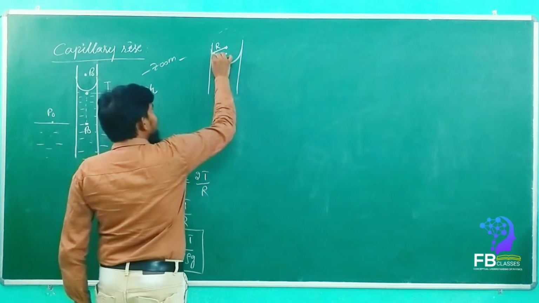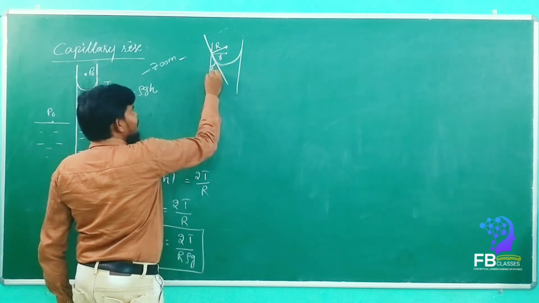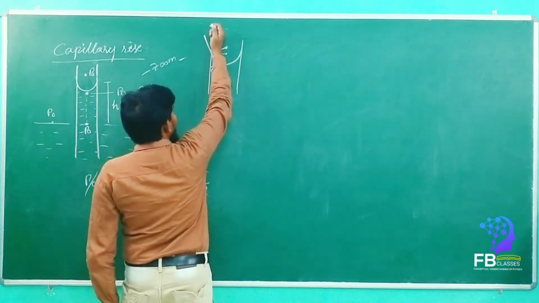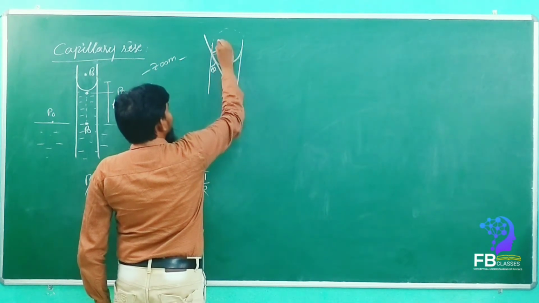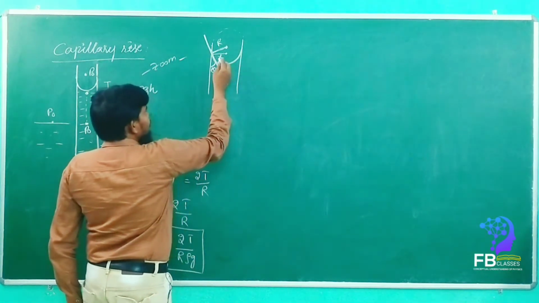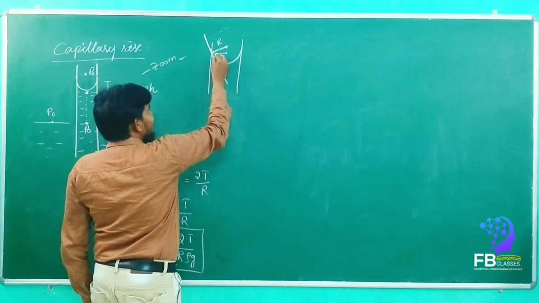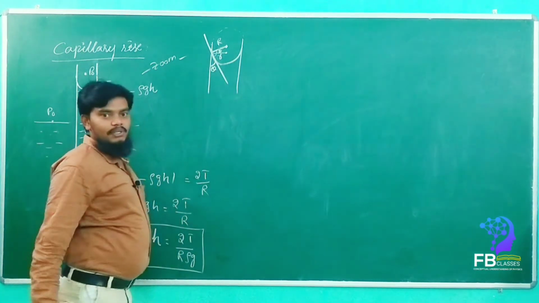Now see here. I draw the tangent and this is the angle. See now what will happen. If it is theta, then it is 90 minus theta, then again this is theta. Are you getting my point?